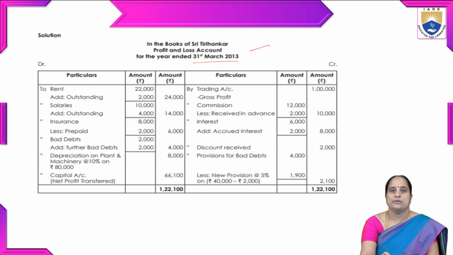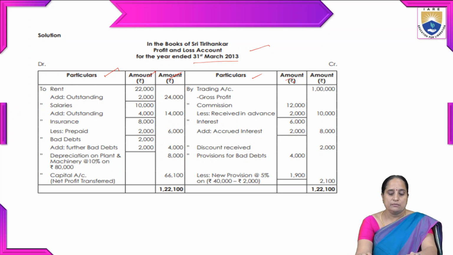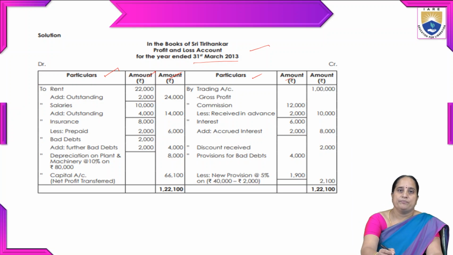On the debit side, you have to write the particulars and amount, after making the adjustments, and the same is followed on the credit side of the profit and loss account. In the given problem, list out all the expenses and mention them on the debit side of the profit and loss account. So to rent 22,000, we have to add outstanding salaries, that is 2,000.